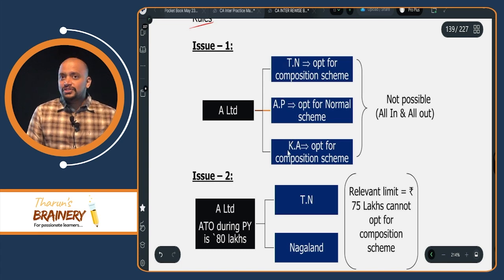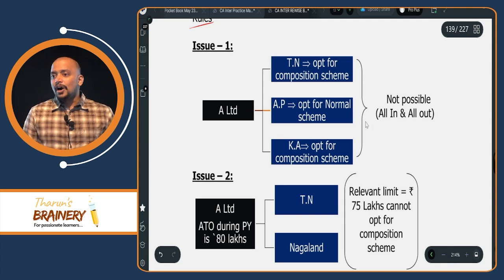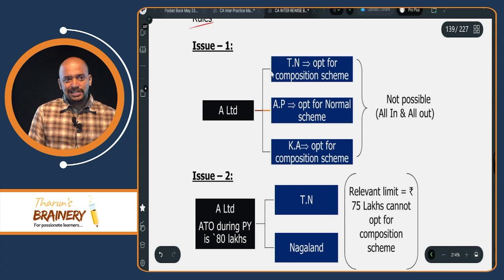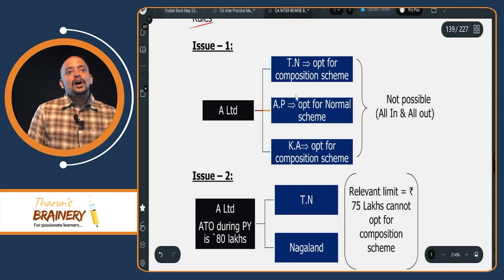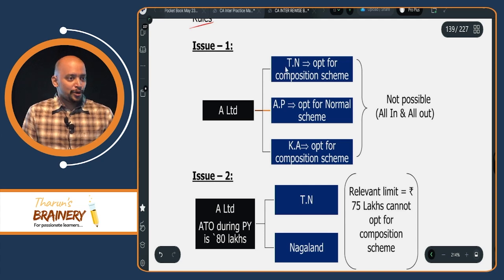Okay. Then, issue number 1. A Limited is doing business in Tamil Nadu, Andhra Pradesh and Karnataka. Now, for a few states composition scheme, for a few states normal scheme. Is it possible? No. All in or all out. Means all registrations will be into composition scheme or all registrations into normal scheme. Mix and match is not possible.